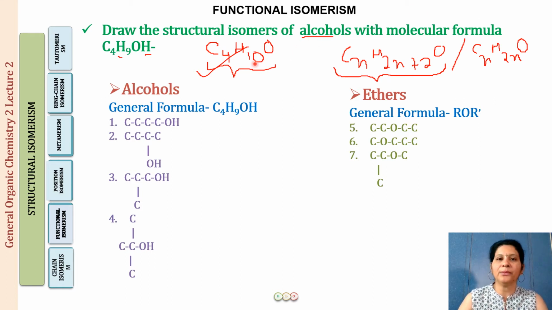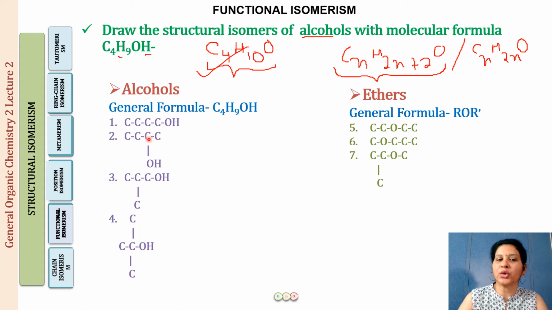Right? Now, what do we know till now? What we know is that 1 and 2 have the same functional group, right? But the position of the functional group is different. So these are going to be position isomers, right? The carbon length of the chain is the same, 4 carbons. Only the position of the functional group is different. So this is positional isomers.